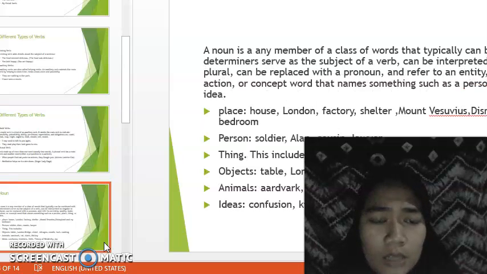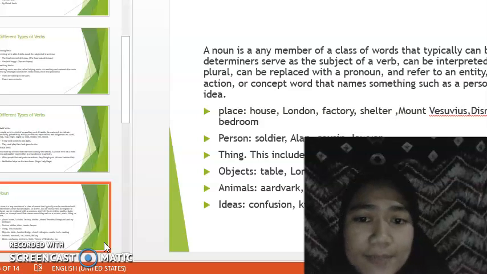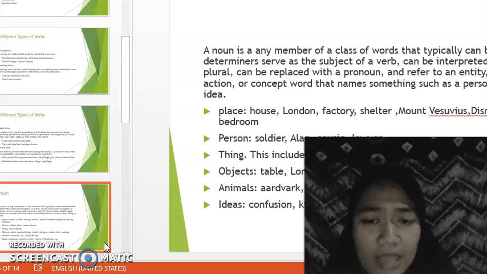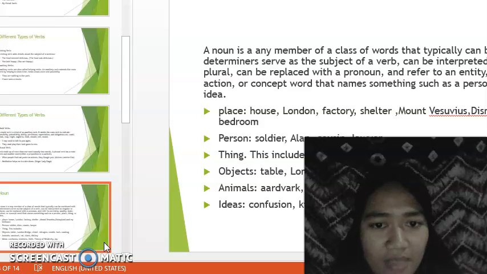And then, noun. A noun is any member of a class of words that typically can be combined with determiners, serve as the subject or object of a verb, can be interpreted as singular or plural, can be replaced with a pronoun, and refer to an entity, quality, state, action, or concept. A word that names something, such as a person, place, thing, or idea.